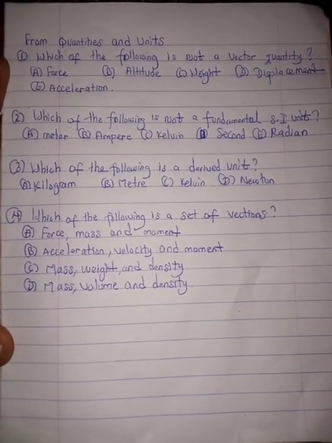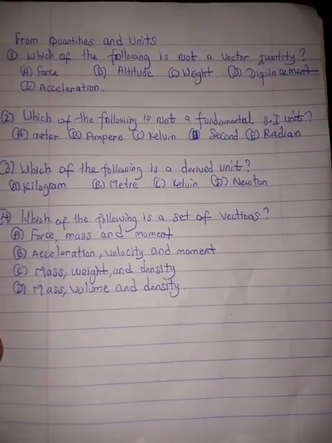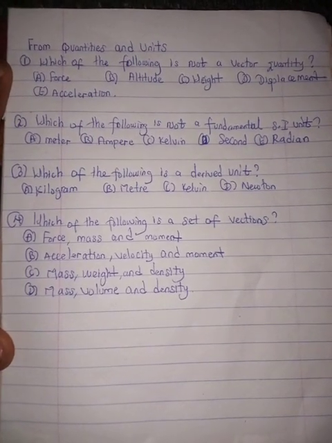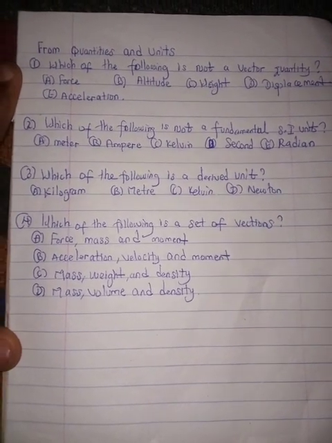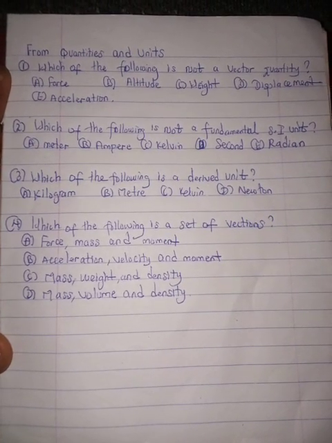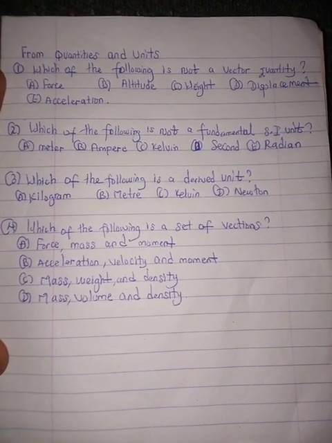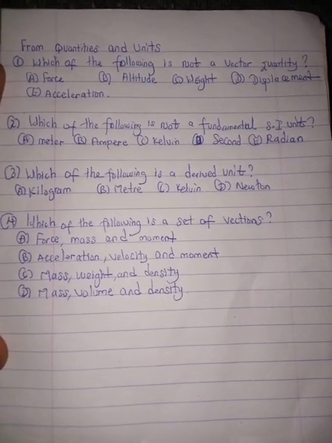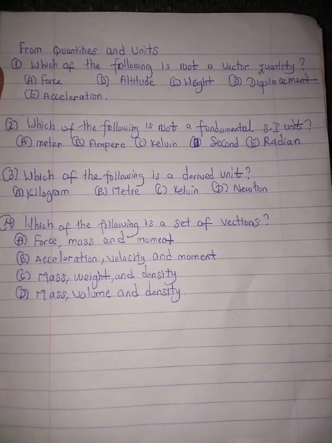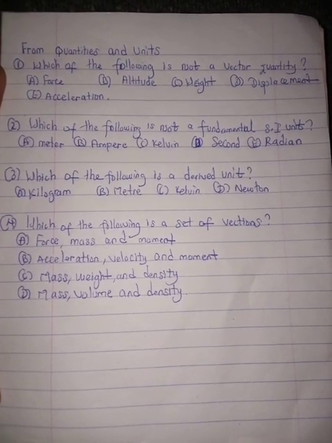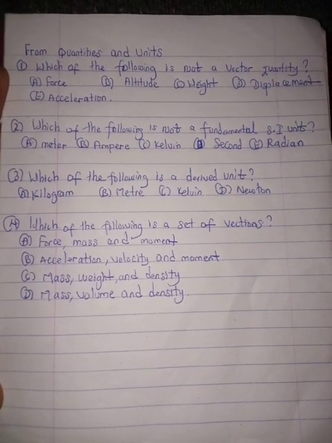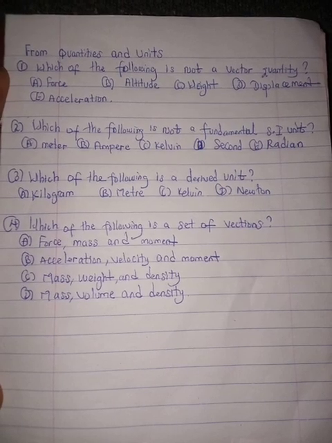It's only when we talk of displacement that I will say north or east, for example, the kite flew this way. But distance only ends on the actual magnitude, the size, the numerical value of the quantity. So the answer is B, altitude. Then number two says, which of the following is not a fundamental SI unit? Those are the fundamental units.